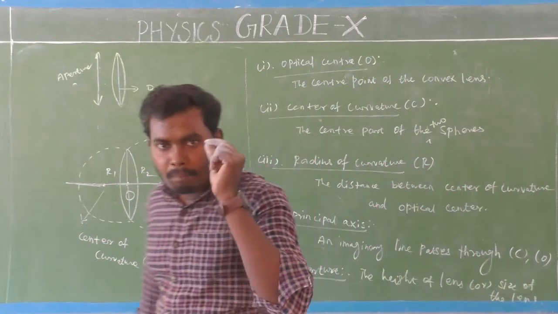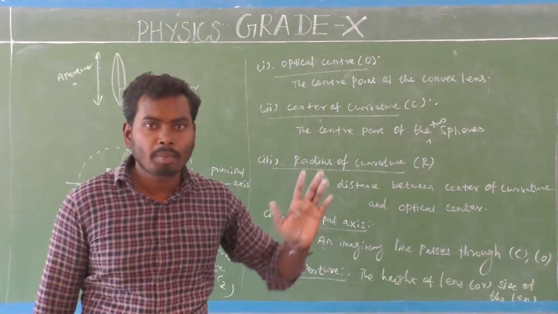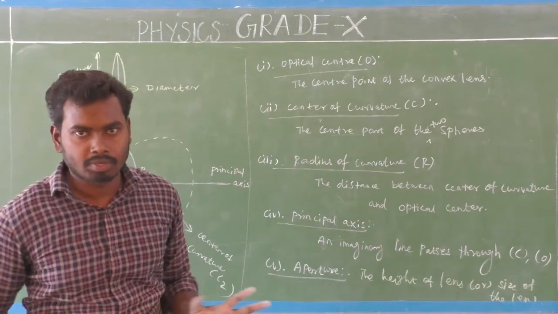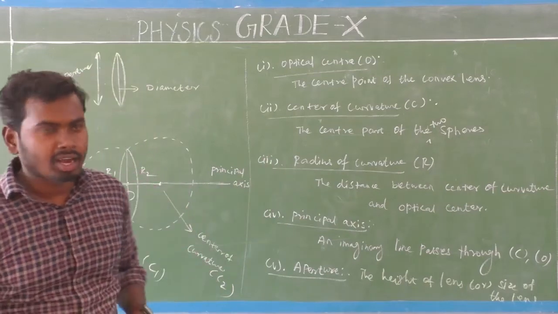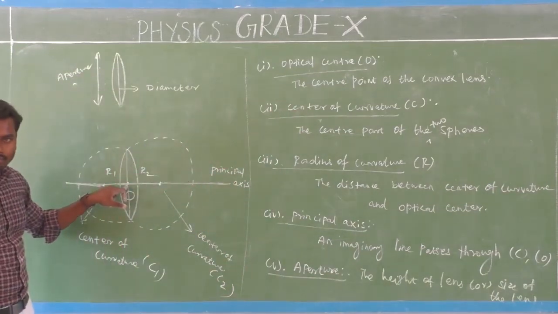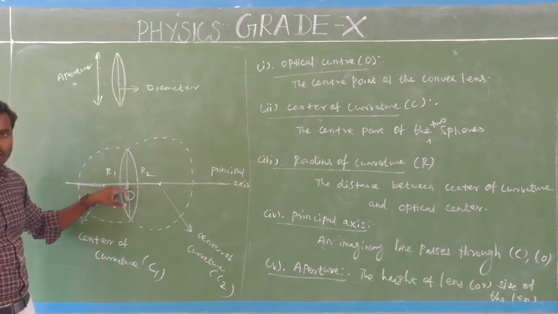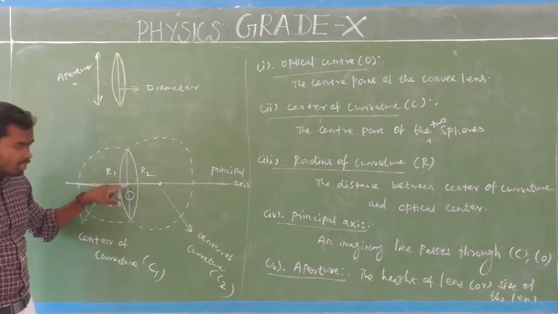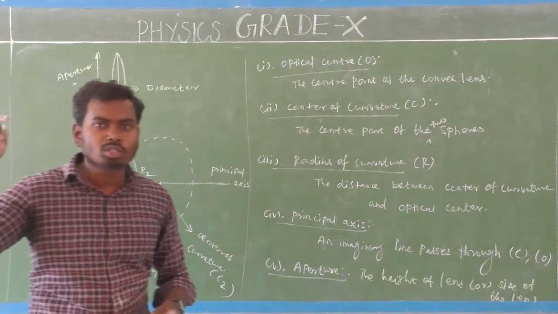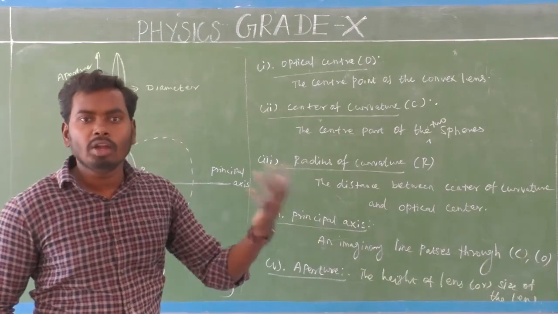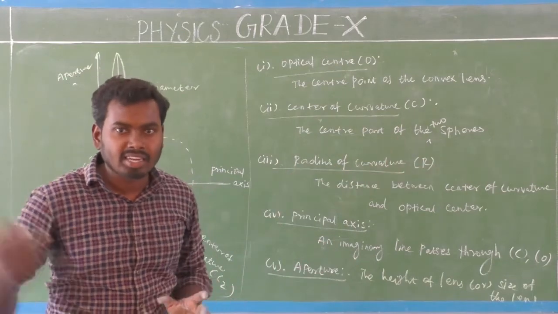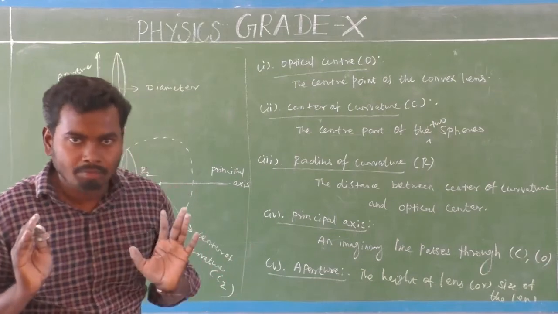Very, very, very important concept. If you make any mistake in this concept, it will collapse the entire concept. And once again I recall that. So what is optical center? The center part of the lens. This is the center part of the lens. That is called optical center. The optical center has a special property. Whenever light goes through the optical center, there will be no bending of light. Light will go in a straight line because it acts as a normal. Isn't it? Yes, first one.